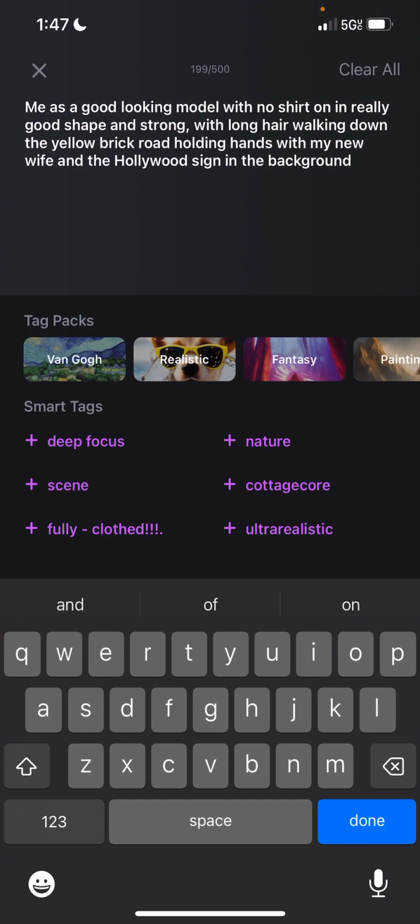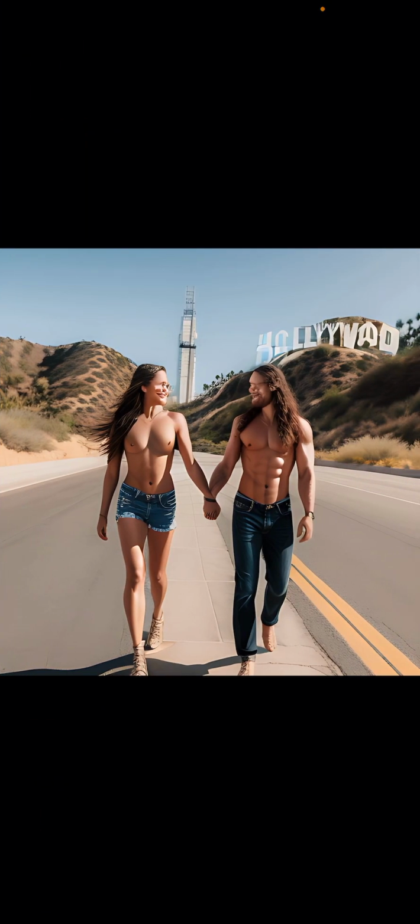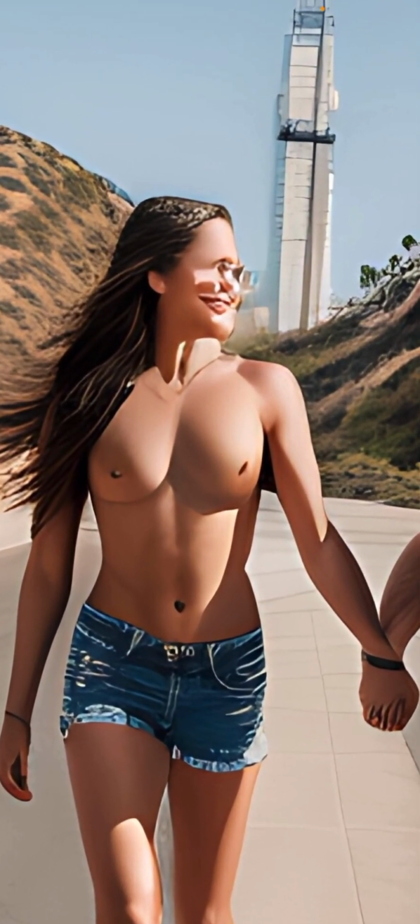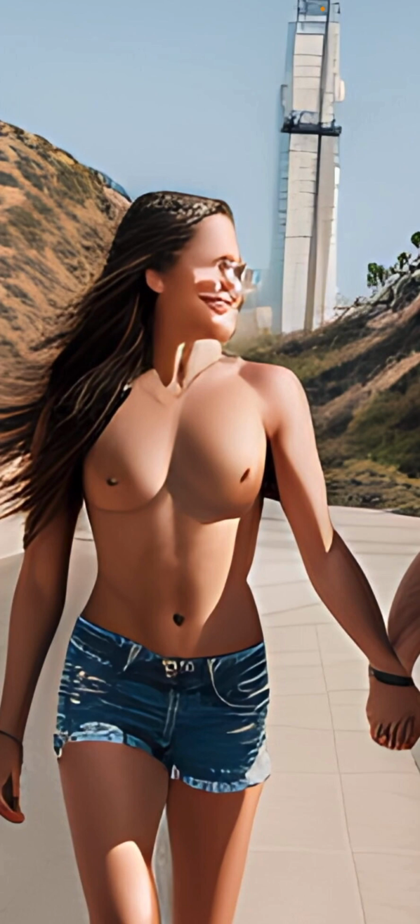Me as a good-looking model with no shirt on, in really good shape and strong, with long hair, walking down the yellow brick road, holding hands with my new wife and the Hollywood sign in the background. Oh, this is just art, and it shows it as a man. It looks almost like she has a man's chest, but it's a woman's chest. It's just so weird.